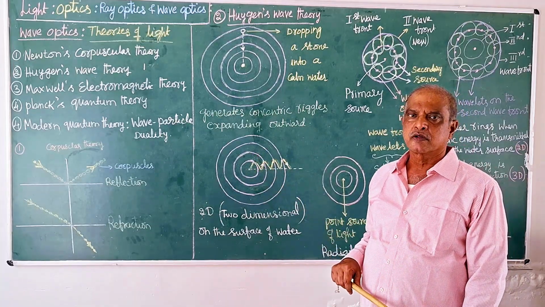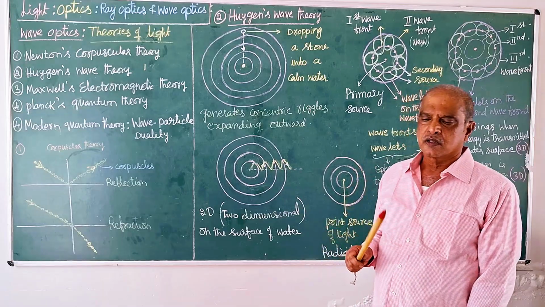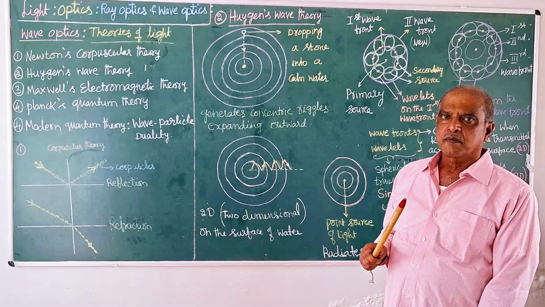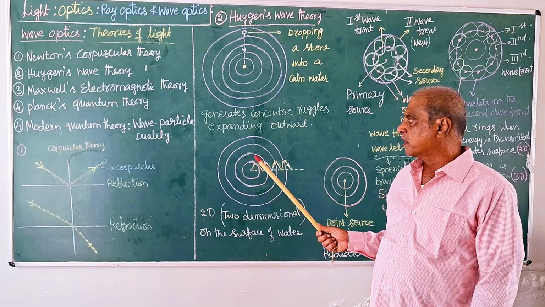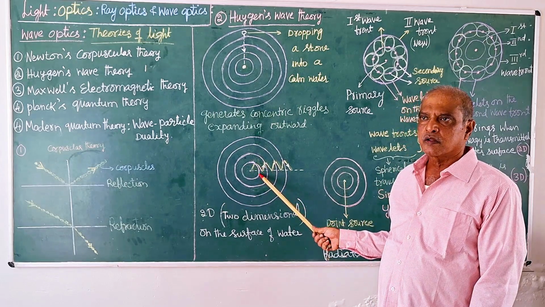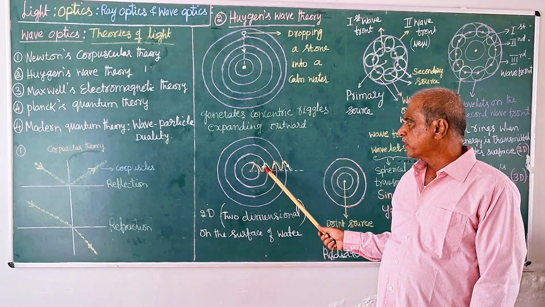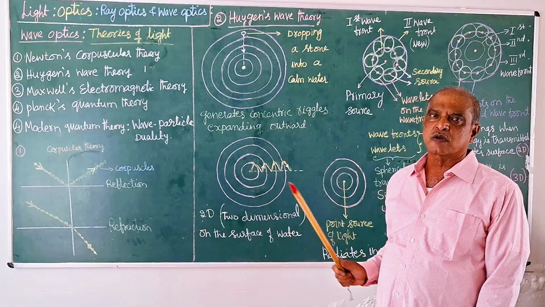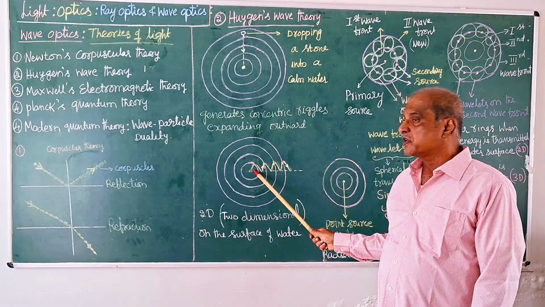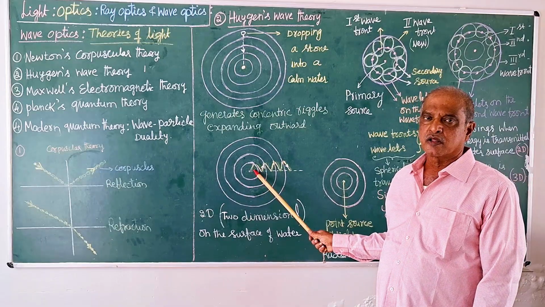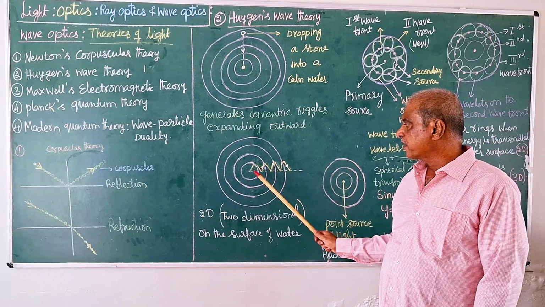That can be verified. So it is verified that the material is not moving. The material, it may be a leaf or the water molecules under that, is not moving, only waves are moving. It appears as if the water molecules are moving. It is not the water molecules on the surface, it is a wave generated on the surface of water that is moving away from the point of impact.